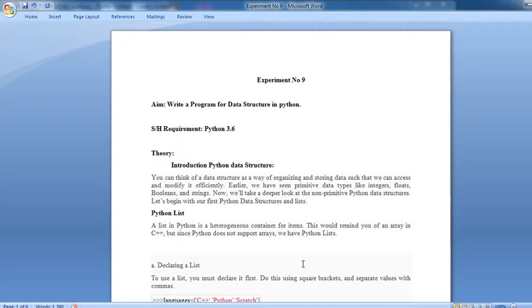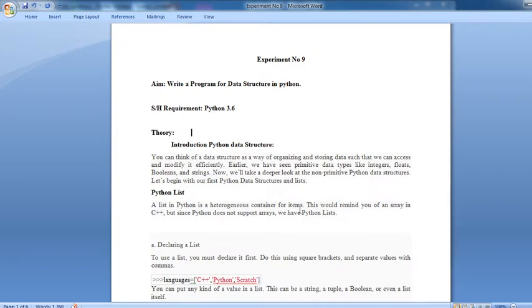Let's begin with our first Python data structure, the list. Primitive types are called immutable, and non-primitive ones are called mutable data structures. First we will see the Python list. A list in Python is a heterogeneous container for atoms. This would remind you of an array in C++, but since Python does not support arrays, we have the list in Python. Remember this: Python does not support arrays, that is called a list here.